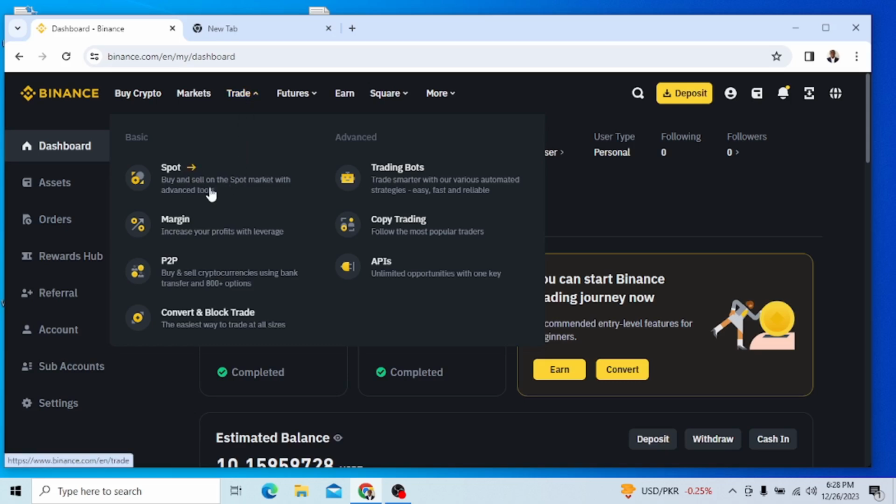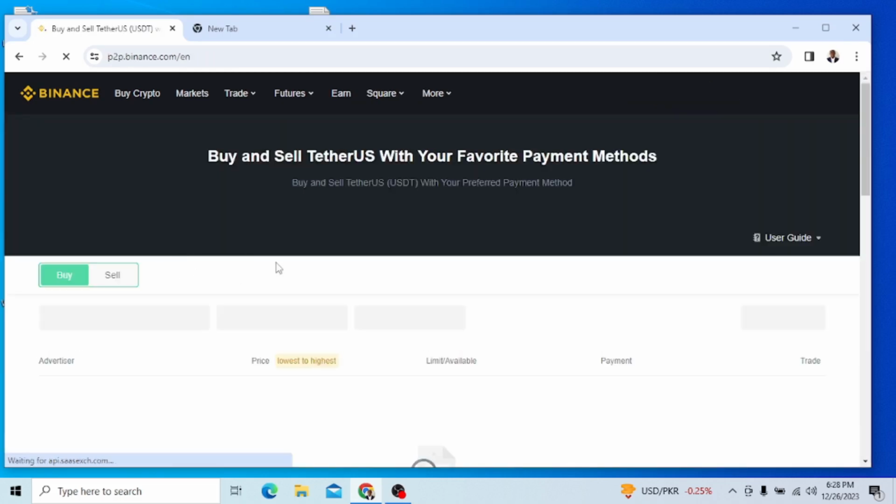You see spots. You can trade by spot, you can trade by margin, you can do person to person, which is what we are going to be doing. You can do convert and block trade, you can do trading bots, you can do copy trading, you can do APIs, okay? But today I want us to focus on person to person. So we are going to click on this option that says person to person here. So we have clicked on that option.